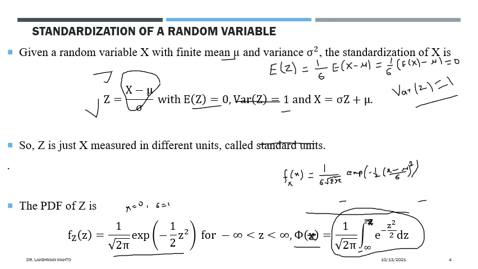So integrate up to Z and replace the variable inside by t, or you can take x. Whatever variable you observe inside the integral, we call it a dummy variable. You can take any notation for the variable inside the integral, because it is exhausted after applying the integration, so there would be no issue. Okay, so this is all about the story of a standard normal random variable.